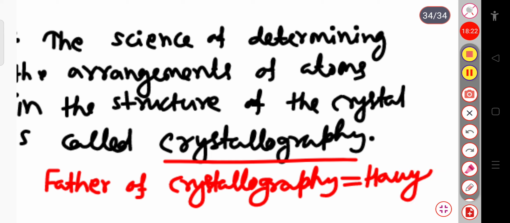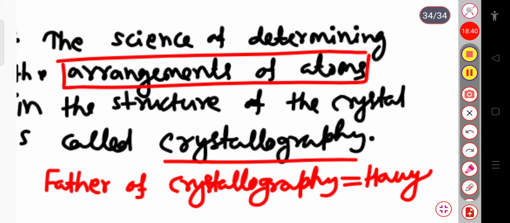He laid the foundation for the science of crystallography. That's why he is known as the father of crystallography. It is basically the science of the structure of the crystal. Structure means it will determine the arrangement of the atoms. We will discuss it in detail, what type of arrangement of atoms is found in case of the solid.